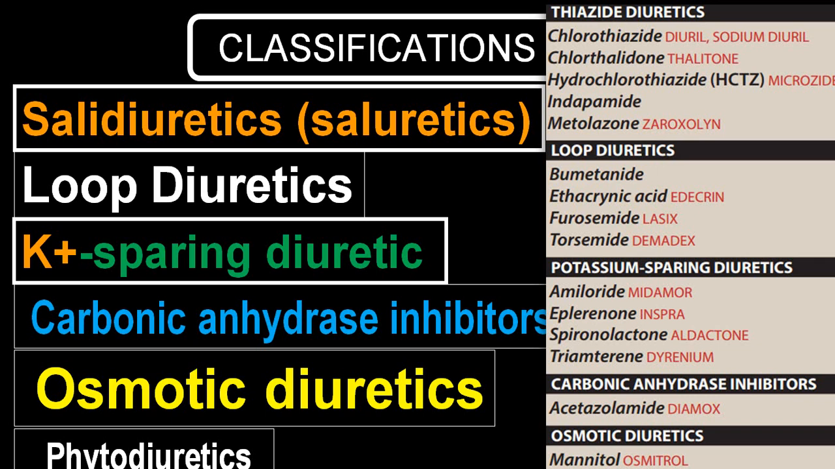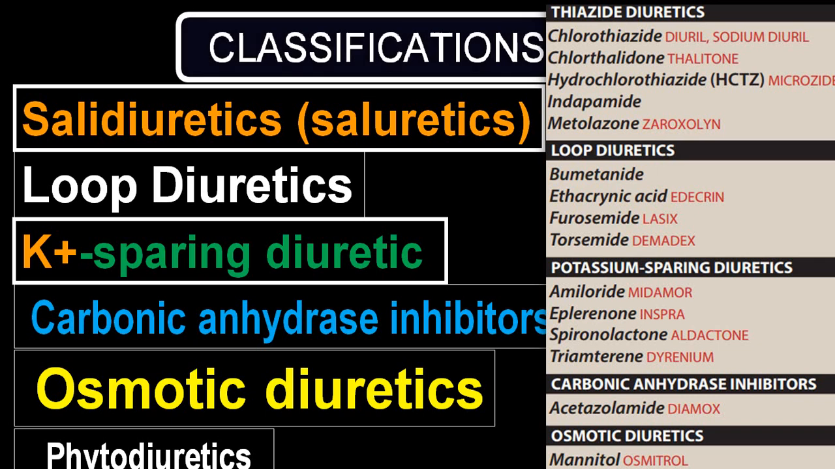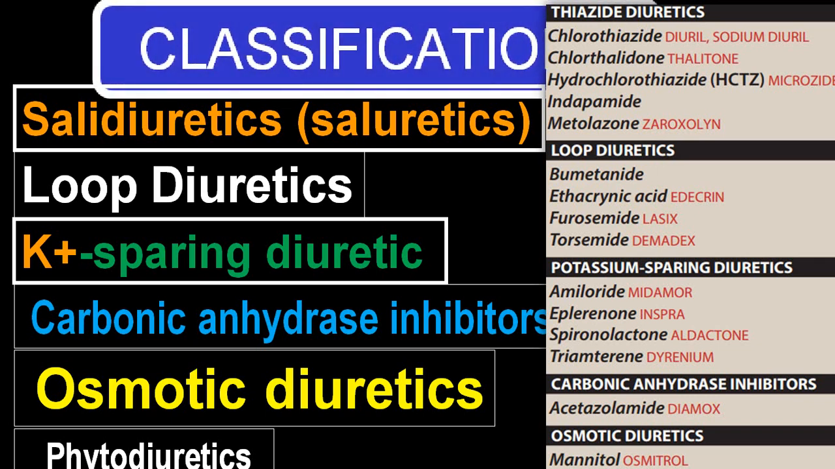Among potassium sparing diuretics, spironolactone is the most commonly utilized. The second most common is eplerenone. Amiloride and triamterene are by and large not commonly utilized. Among carbonic anhydrase inhibitors, acetazolamide; and among osmotic diuretics, mannitol, urea, and glycerol. These are the three common ones, but the most commonly utilized is mannitol.